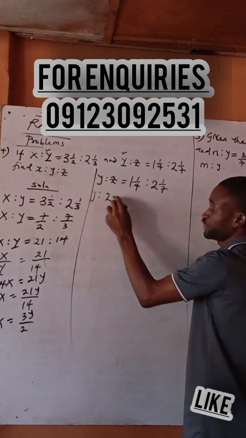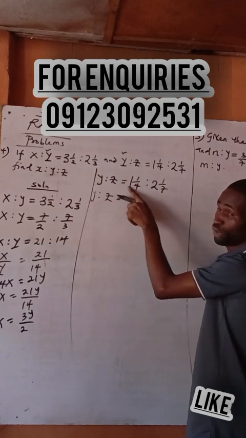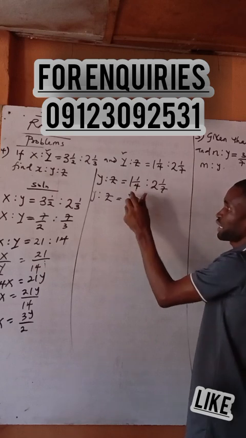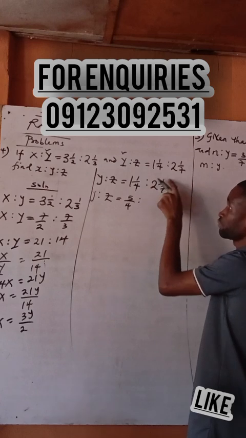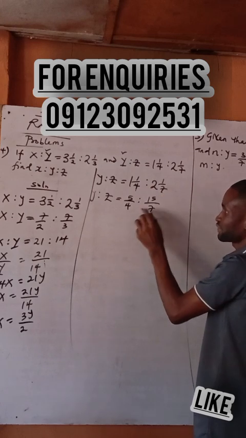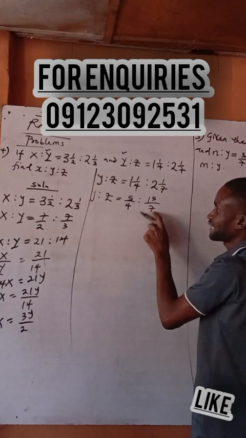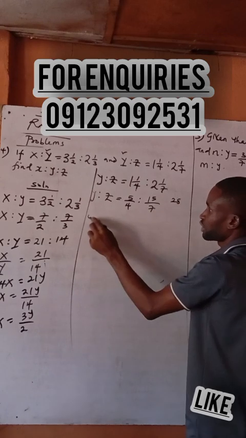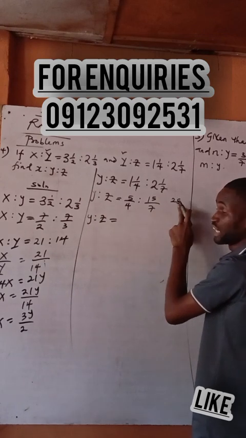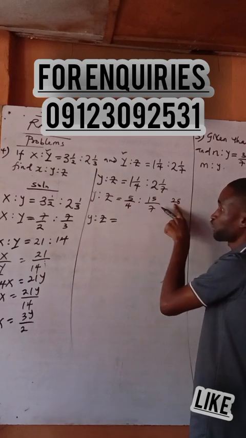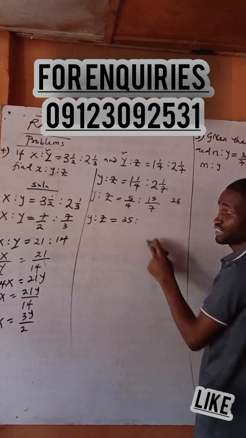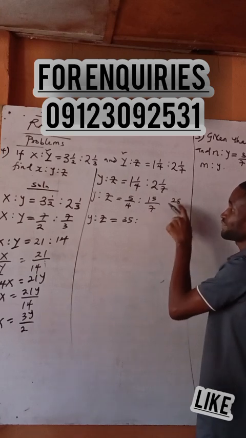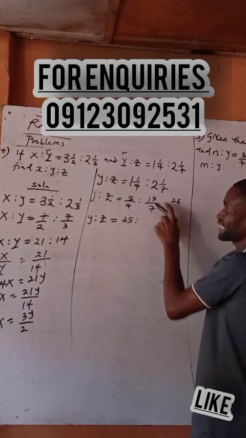Y is to C, give it to me: 4 times 1 plus 1 is 5 over 4, is to 7 times 2 is 14 plus 1 over 7. The LCM of this and this is how many now? Is it 28? 4 divided into 28 is 7, and 7 times 5 is 35. Now 7 divided into 28 is 4, and 4 times 15.